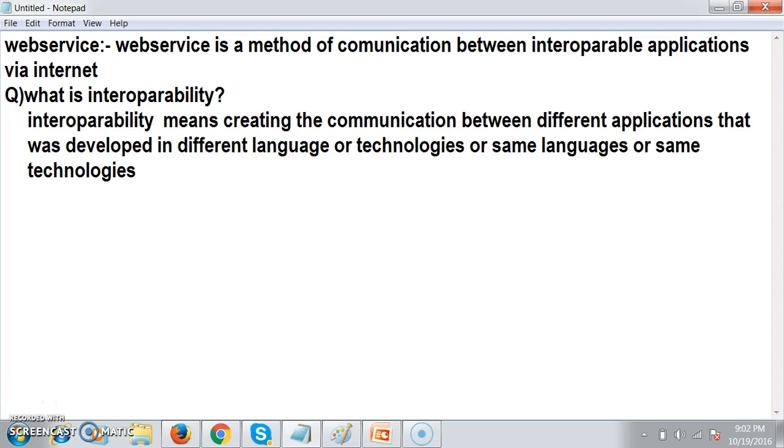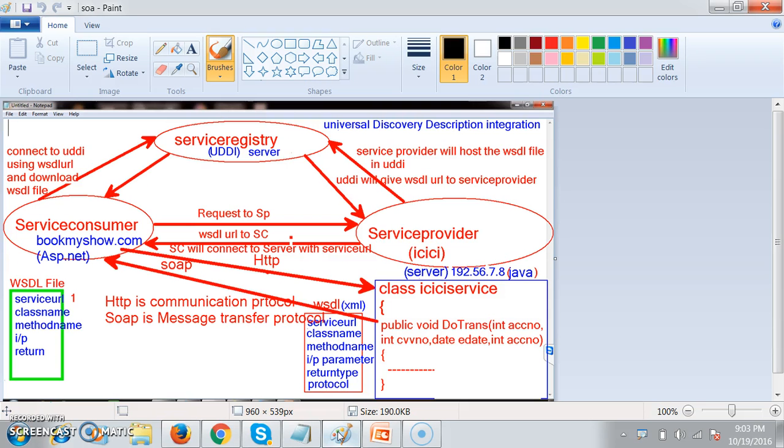What is interoperability? Interoperability means creating communication between different applications that were developed in the same languages or technologies, or different languages or technologies. As I previously explained about the architecture of SOA, the service provider will create the service. Here this service is nothing but a web service or WCF service. A web service is simply a class, and this class consists of methods. It can be developed in any language or technology. Interoperability means it is language independent, platform independent, technology independent. You can create the service in any language or technology.